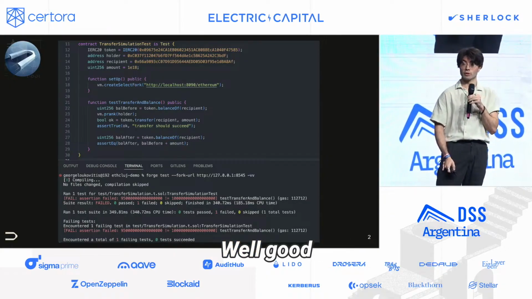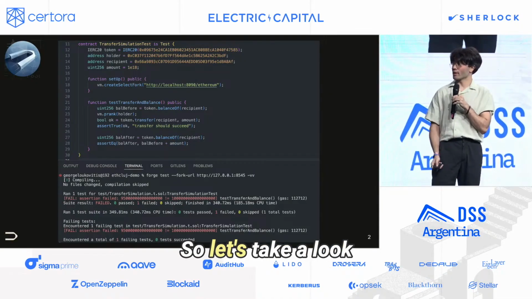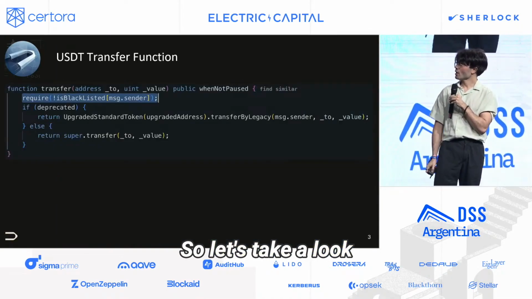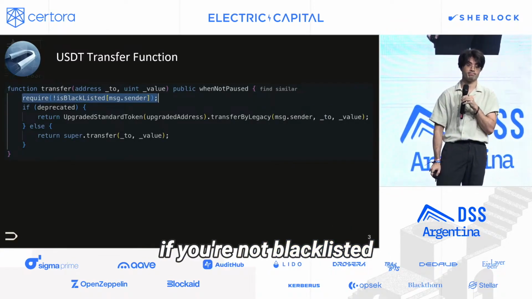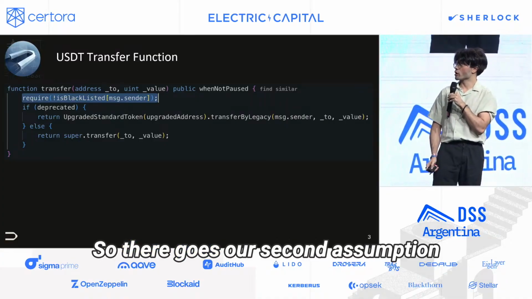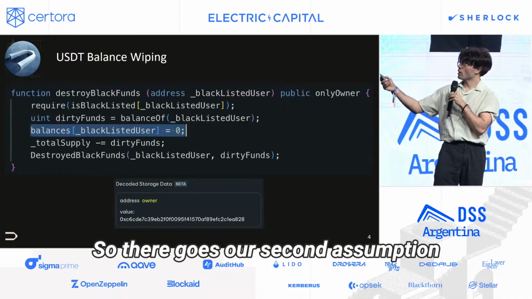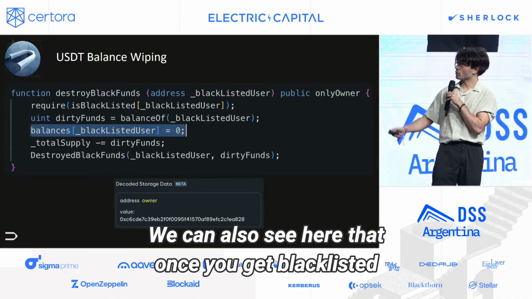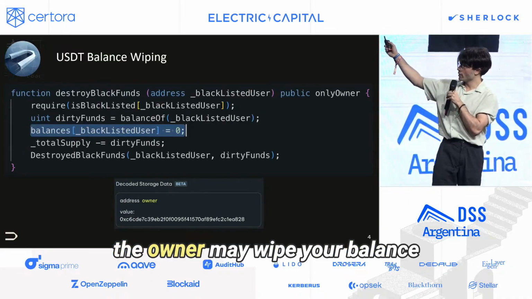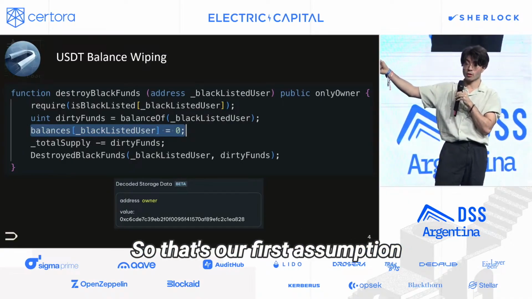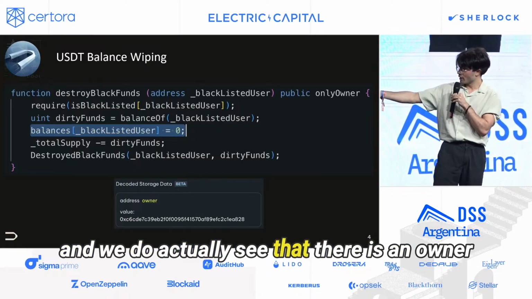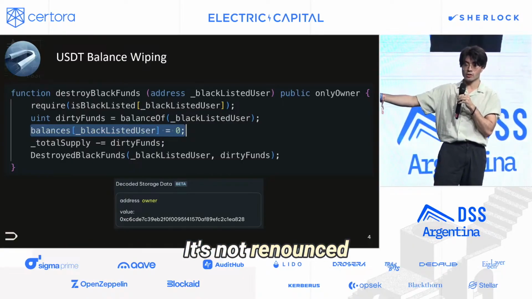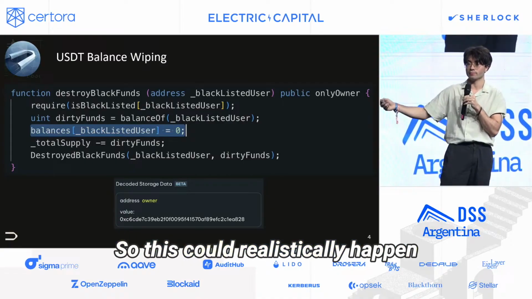Well, good. So, let's take a look. We can see here that you're only able to transfer USDT if you're not blacklisted. So, there goes our second assumption. We can also see here that once you get blacklisted, the owner may wipe your balance. So, that's our first assumption. And we do actually see that there is an owner. It's not renounced. So, this could realistically happen.